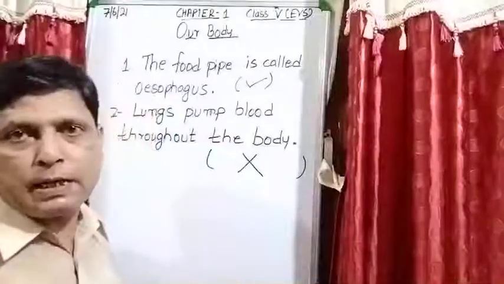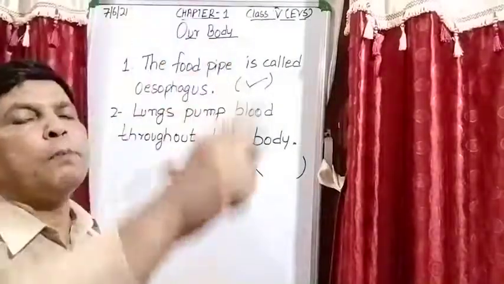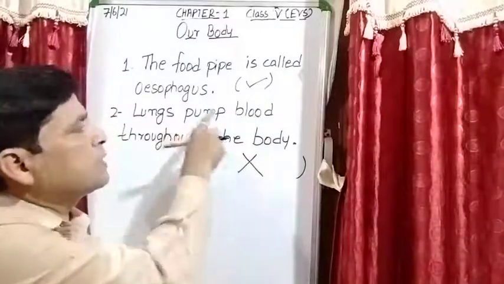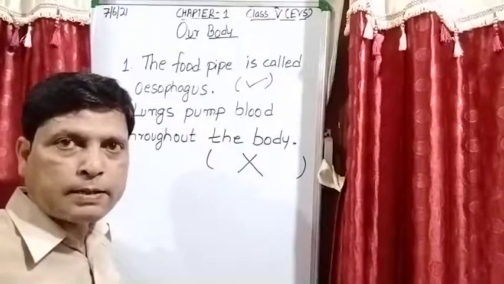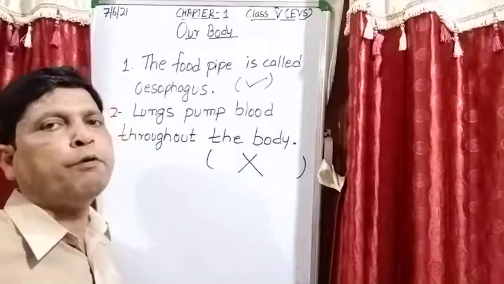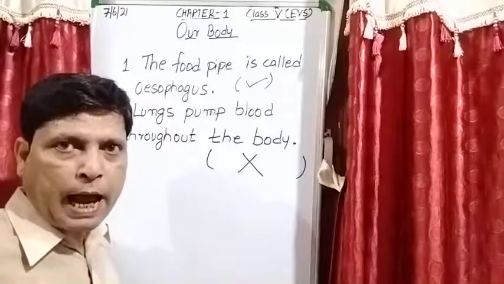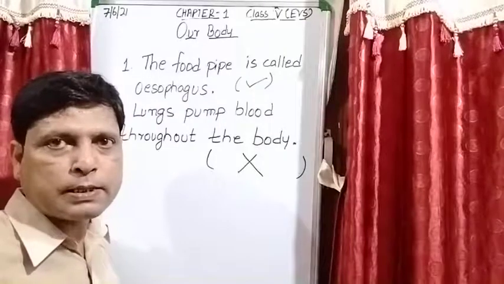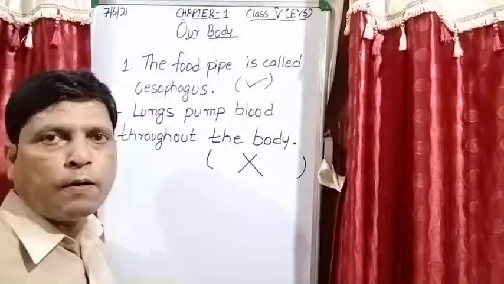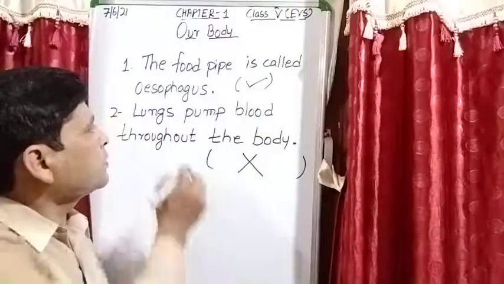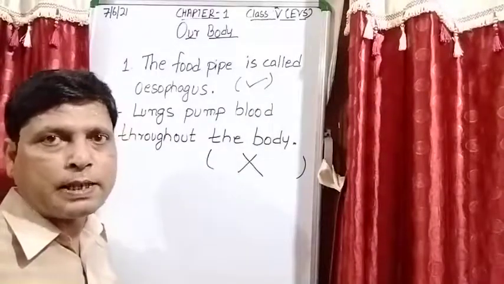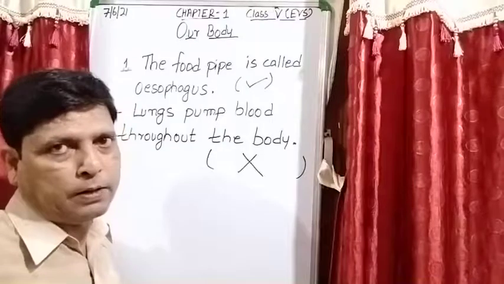Because which system circulates blood to all parts of the body? That is circulatory system. And which organ pumps blood? That is the heart. And how does it pump the blood? With the help of arteries, veins and capillaries, that are also the parts of the circulatory system. So here it is written lungs pump blood. No. So lungs mix oxygen with the blood.